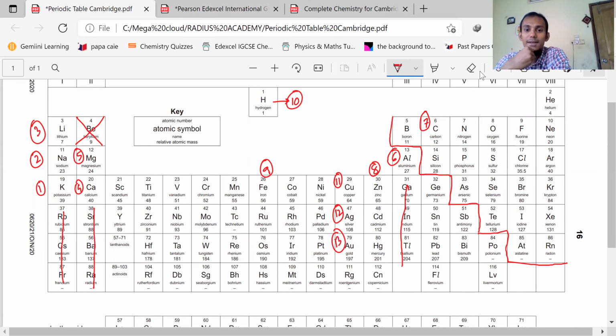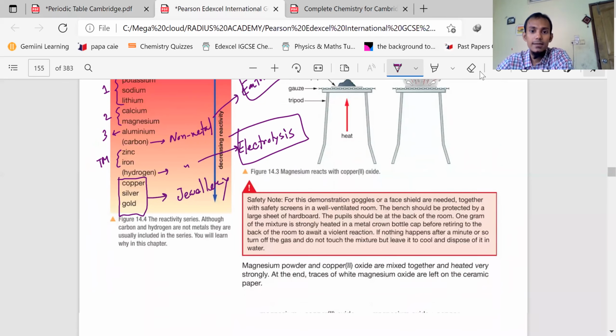Sir, we also have to remember it in order, right? Nobody will ask you in the exam to write the reactivity series. That will not be the question. But practice so many times and then you can easily remember. You have already said these 13 elements serially, right? If you practice for the next few chapters, you can easily remember. It will not be difficult, inshallah. So this is the reactivity series.